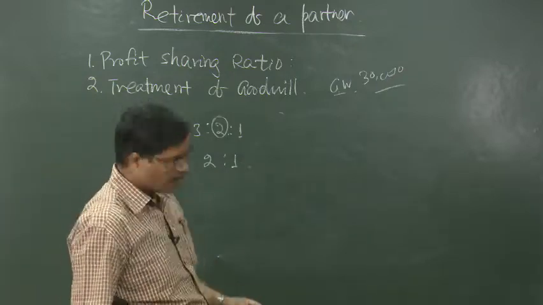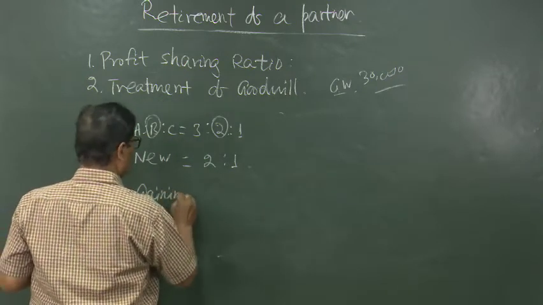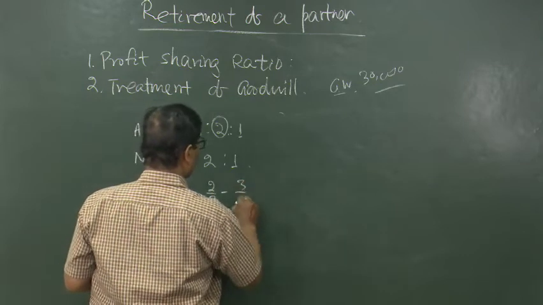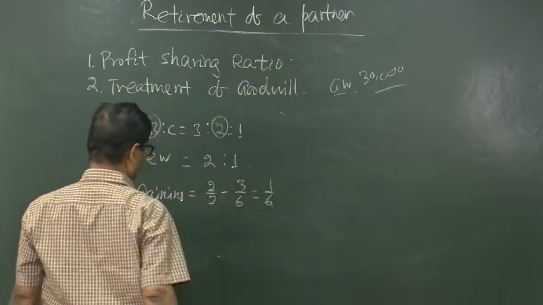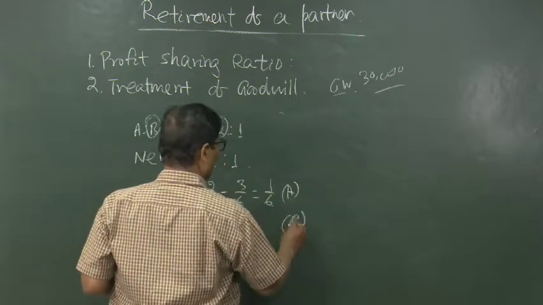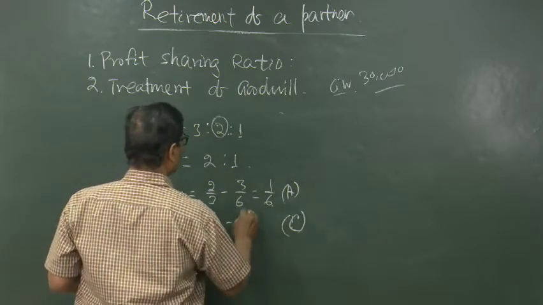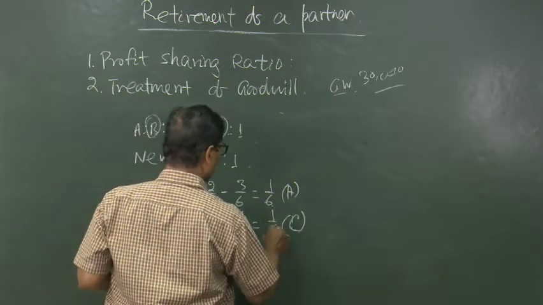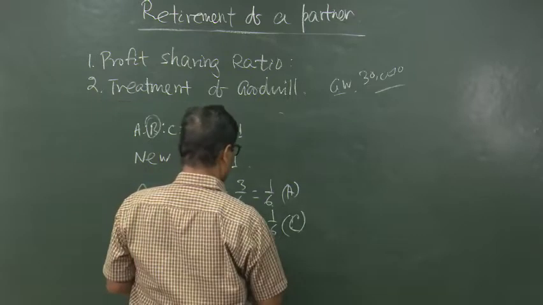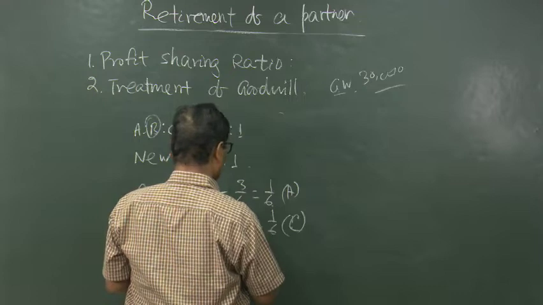Here we have to find out the gaining ratio, and the gaining ratio we have already calculated: for A it is 2 by 3 minus 3 by 6, that is 1 by 6, and for C it was 1 by 3 minus 1 by 6, that is also 1 by 6, or 2 minus 1 by 6.